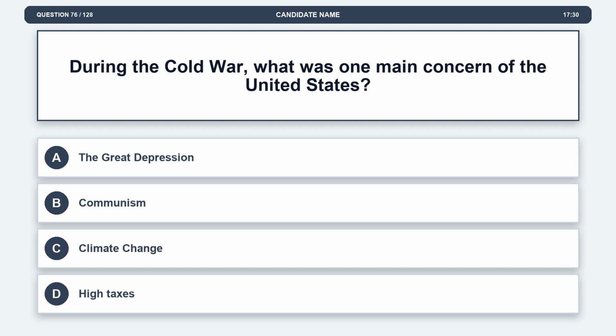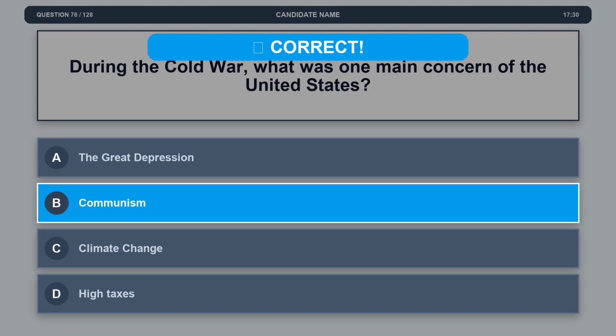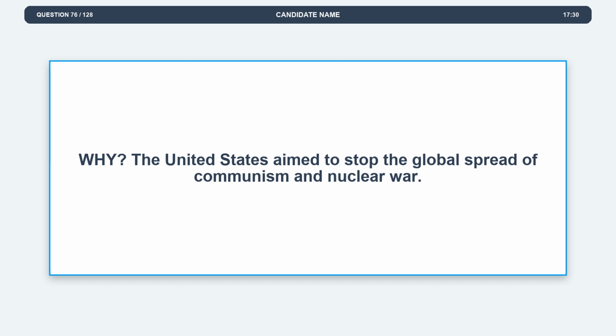Question 76. During the Cold War, what was one main concern of the United States? Option A, the Great Depression. Option B, communism. Option C, climate change. Option D, high taxes. The correct answer is option B, communism. Explanation: the United States aimed to stop the global spread of communism and nuclear war.